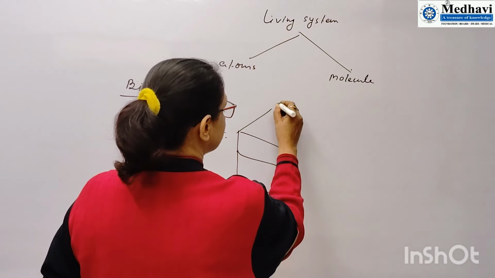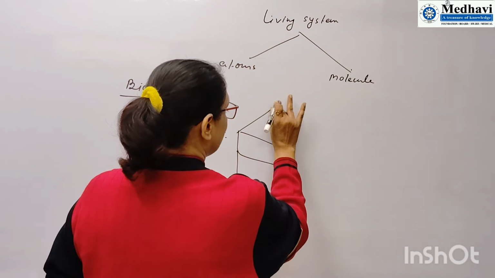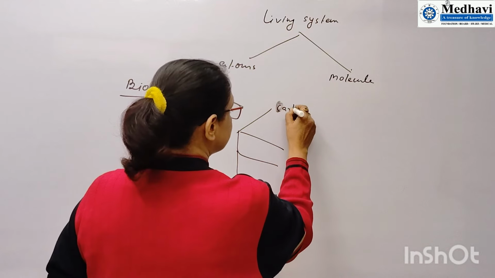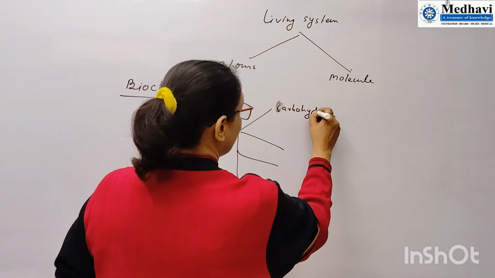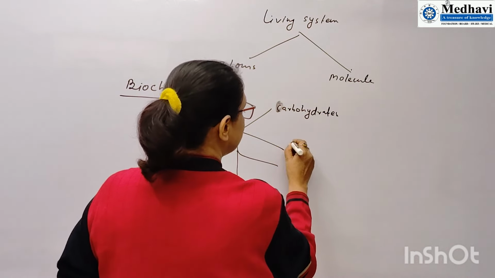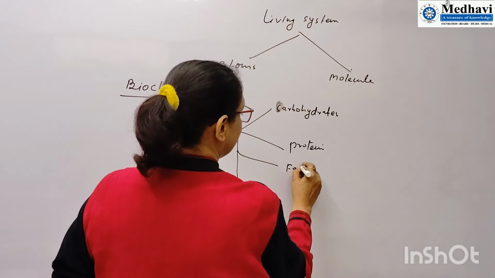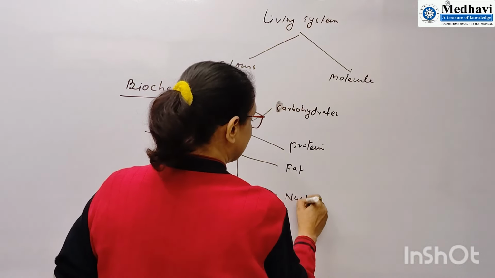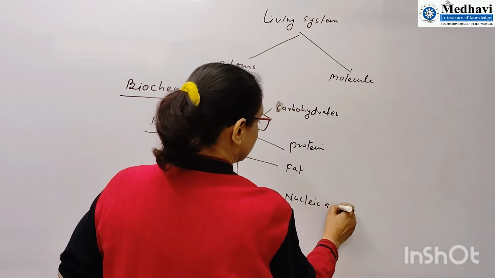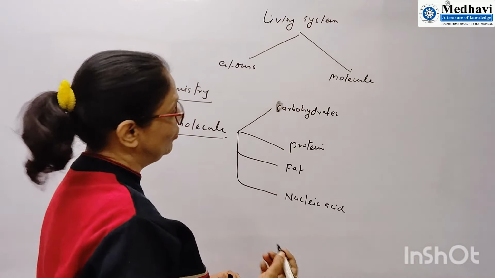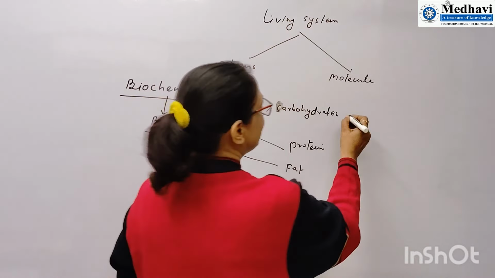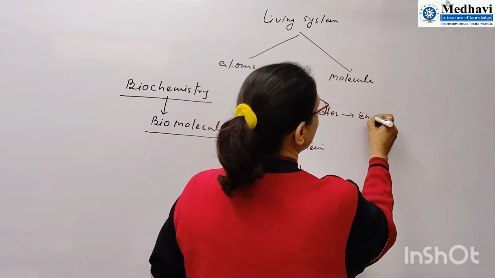What are we going to study? We are going to study carbohydrates, protein, fat, and nucleic acid. Don't forget, you know that carbohydrate is the energy giving food.